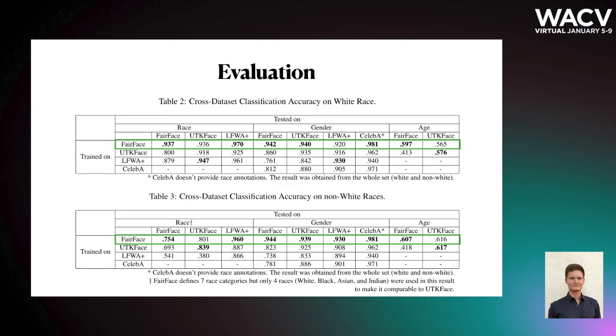We also evaluated our dataset on different classification tasks. We trained a classifier for race, gender, and age using 4 different datasets. These classifiers were then evaluated using a left-out part of each of these datasets to make sure that the evaluation is fair. The first table shows the results on white people, and the second table shows the results on non-white people. On white people, our model outperformed other models in 6 out of 9 tasks. And on non-white people, our model outperformed other models in 7 out of 9 tasks. Even on the remaining tasks, our model was very close to the best performing model.